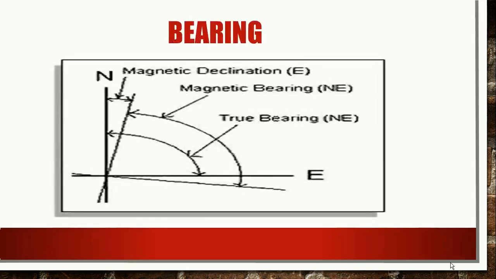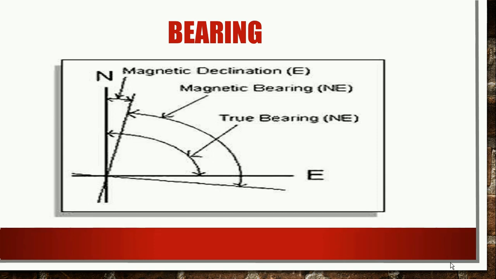This is the example of true bearing and magnetic bearing. The angle measured with respect to true north, the actual north of the geographical earth, is called true bearing, and the angle measured with respect to magnetic north is called magnetic bearing.